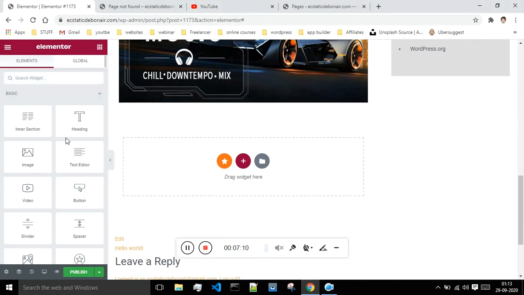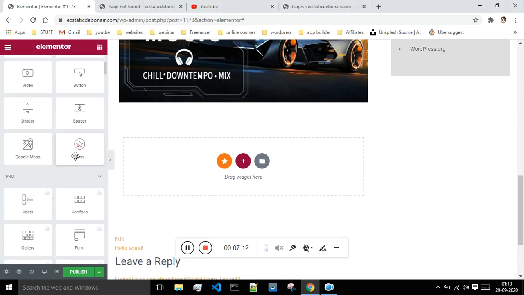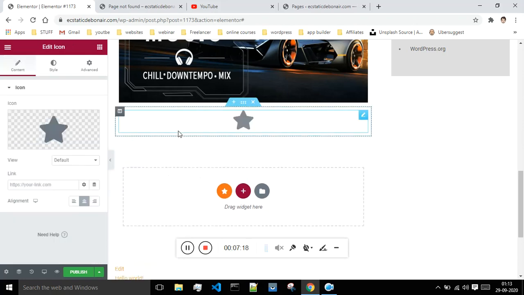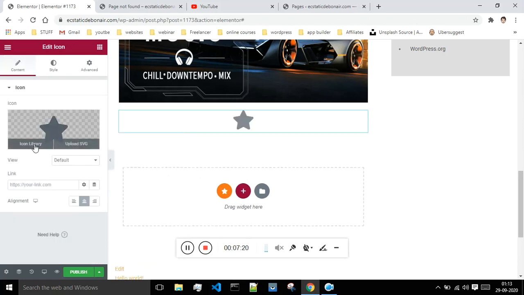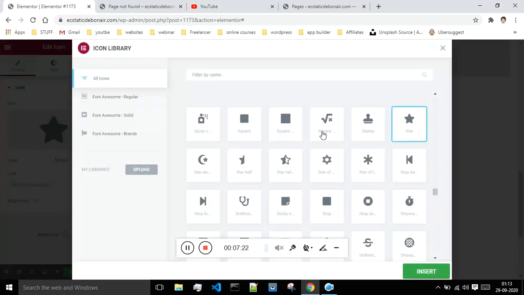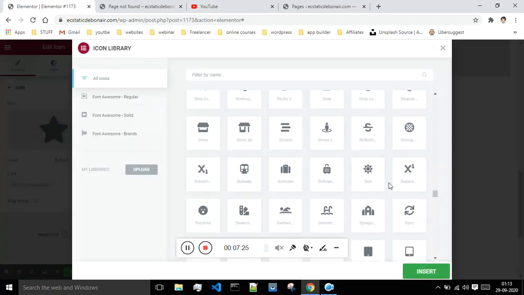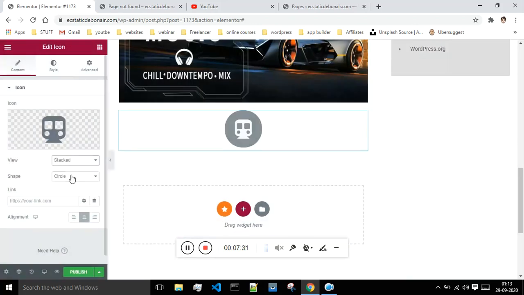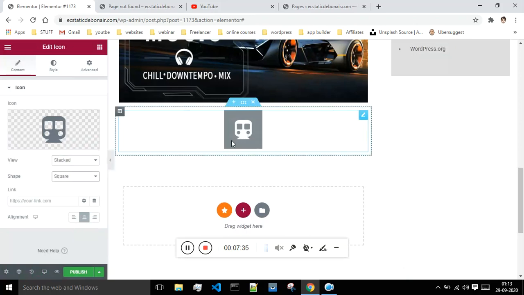Next option what we have is icons. If you want, you can add the icons over here. So this is my icon. You can just go to the icon library and select whatever icon that you want. I will just insert this one, and whether you want this circular or round, you can just select that.